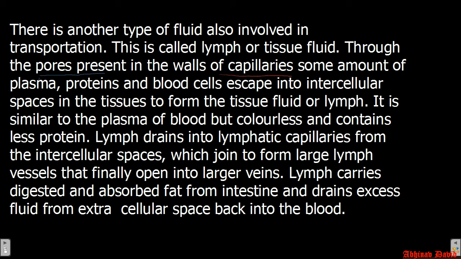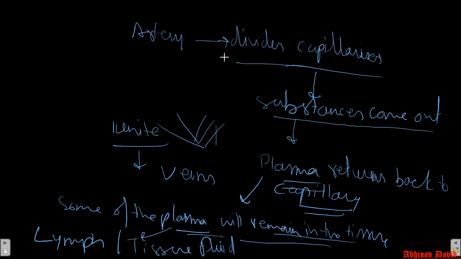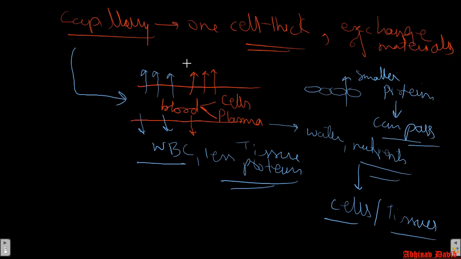That is what I was explaining in this page, that the artery divides into capillaries. Capillaries are one cell thick, and their cells have very small gaps in between them, and these gaps are called pores.